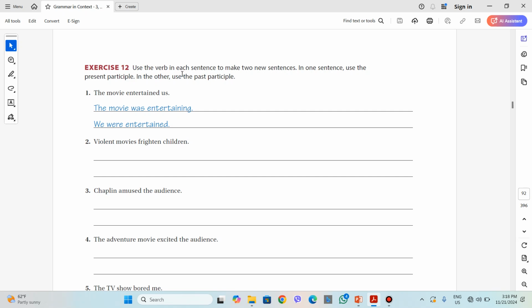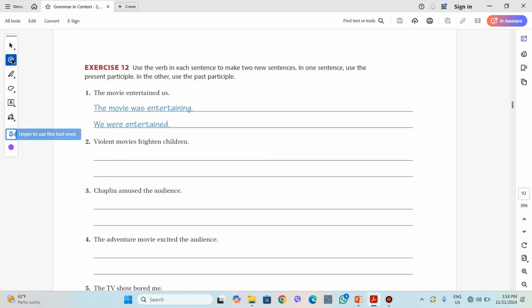Exercise 12 asks us to use the verb in each sentence to make two new sentences. In one sentence, use the present participle, and in the other, use the past participle. Like number one, which is done. The movie entertained us. Here the verb is entertain. The movie was entertaining. We were entertained. Good. What about the second one? Violent movies frighten children. What is the verb here? Frighten. Great. Now we can write two sentences.